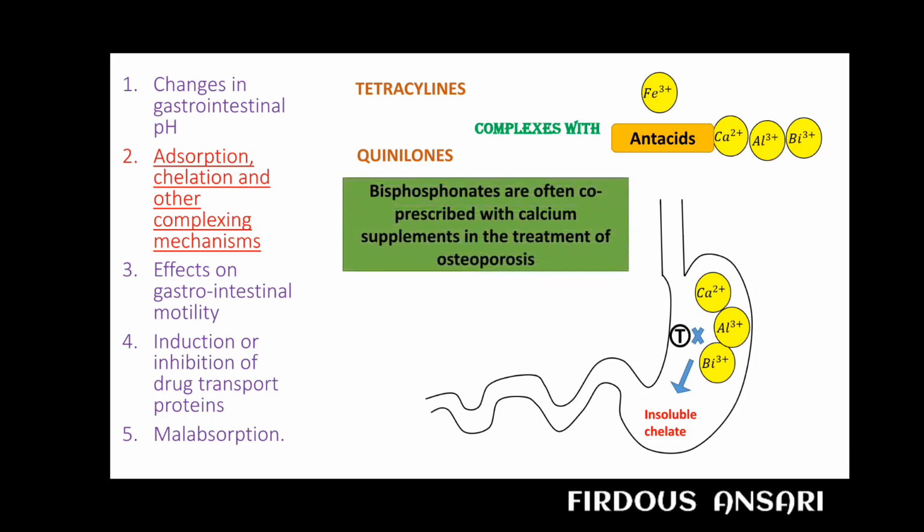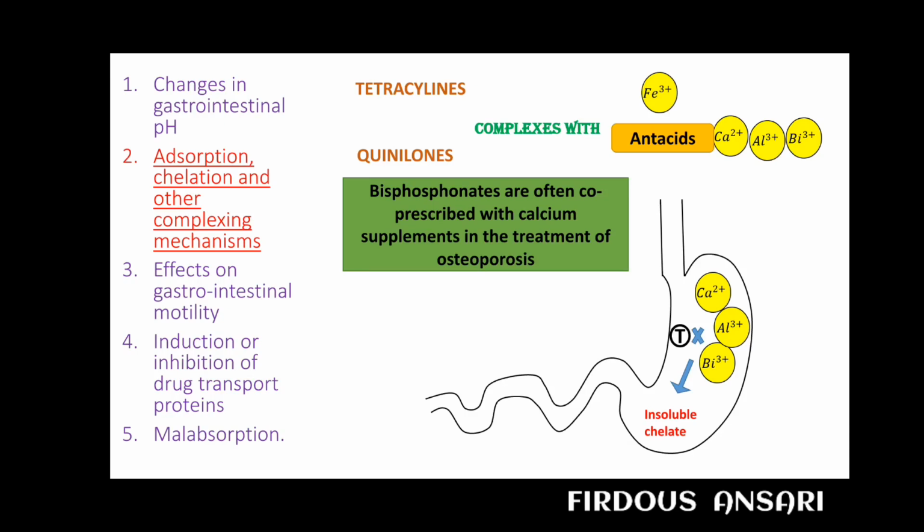Similarly, another example is bisphosphonates, which are often co-prescribed with calcium supplements in the treatment of osteoporosis, because both are used for the treatment of osteoporosis. But the problem is, if we take both these drugs concomitantly, the bioavailability of both is significantly reduced, with the possibility of therapeutic failure. Both bisphosphonates and calcium supplements will form a complex, and therefore their absorption will be reduced. When absorption is reduced, then there will obviously be therapeutic failure.